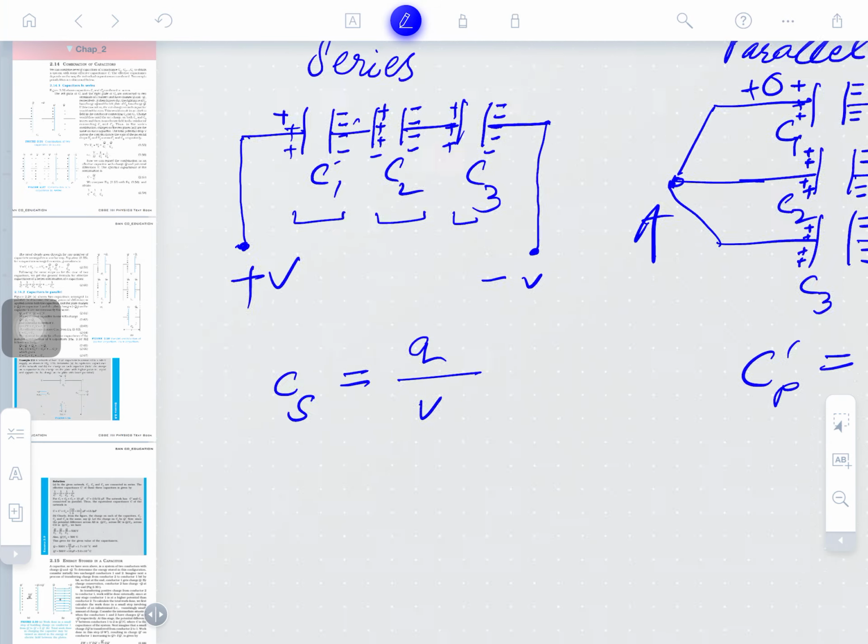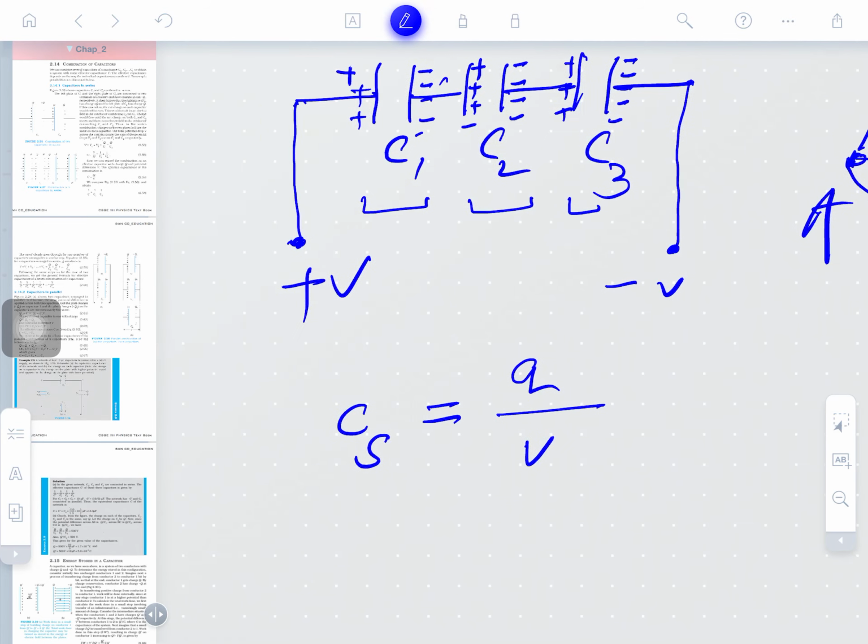Now, about the charge, I am telling you this. Suppose a charge plus Q goes to the left plate of the first capacitor. An equal and opposite charge is induced on the opposite plate. Is that clear? Because charge can never be created nor destroyed, charge will never go to waste. So the same charge is induced on the next plate, and similarly on the opposite plate, and so on. The same amount of charge that enters at point A, the first capacitor, comes out of this assembly.